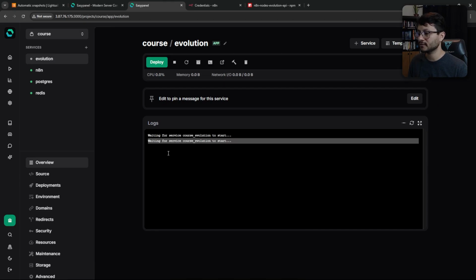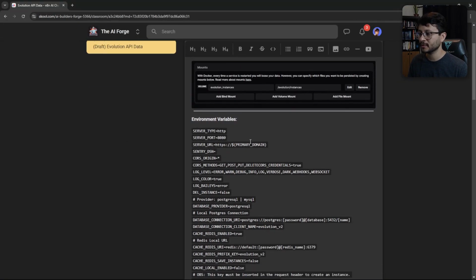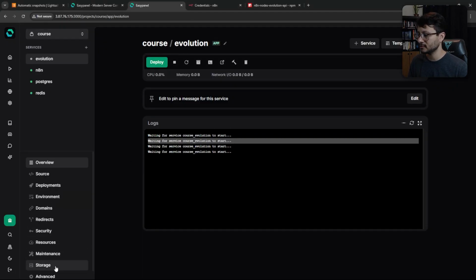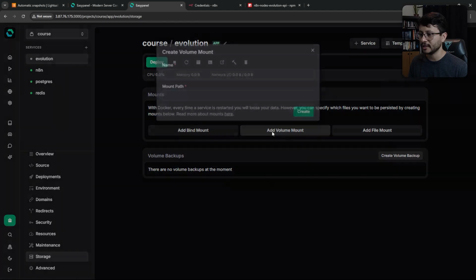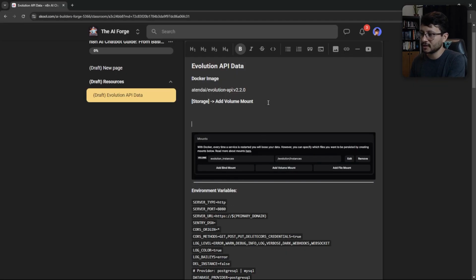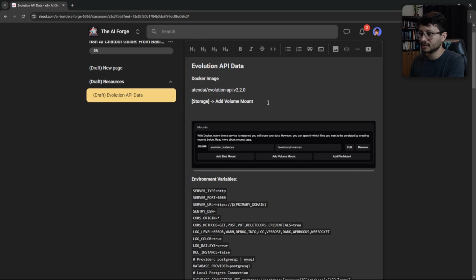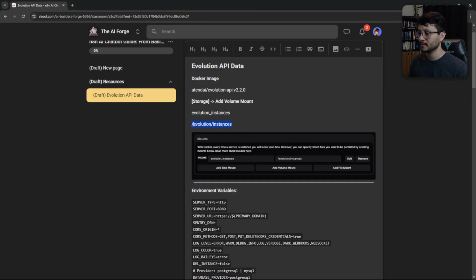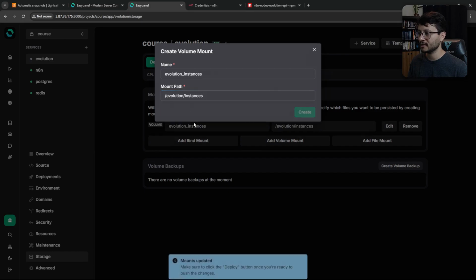This will then start searching for the Evolution image. While it's doing that, just head over here, check this message, which is the add volume out, and you have to go down to storage, add volume out. The name will be Evolution instances. So it's even nice to note it down here because it's just easier to copy. So copy this, place it in the name field, copy that, mount path, hit create.